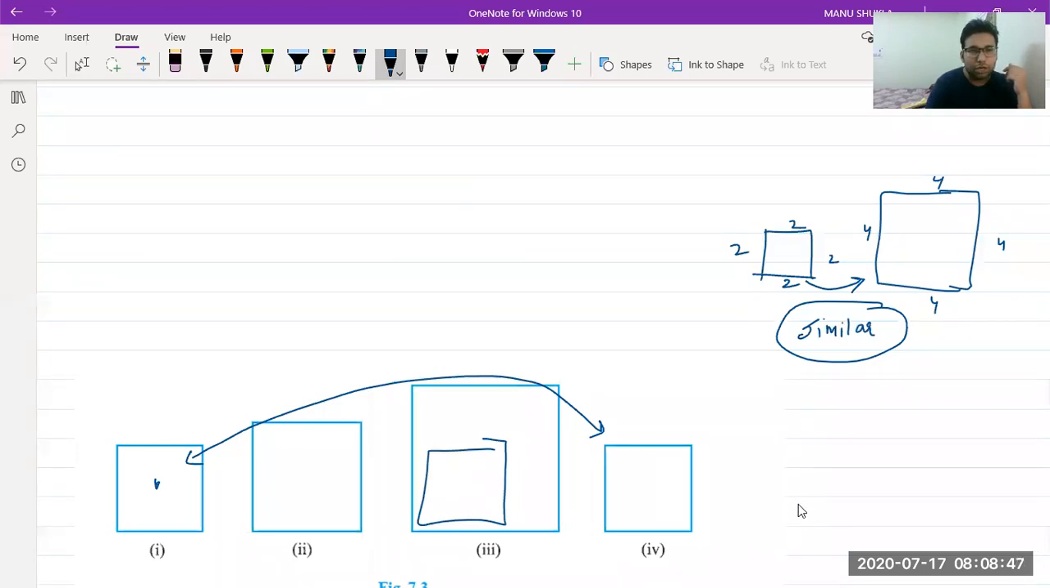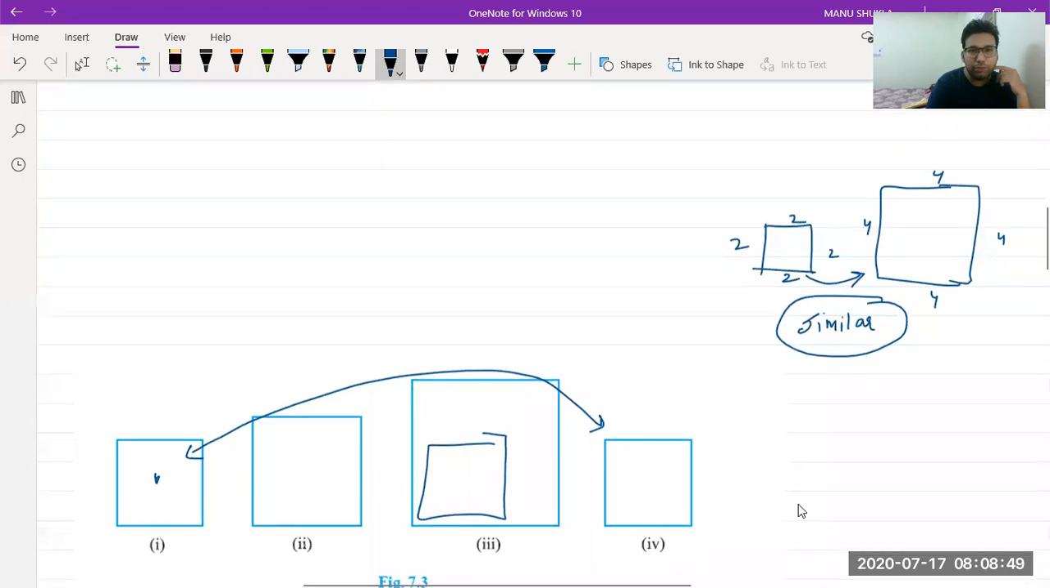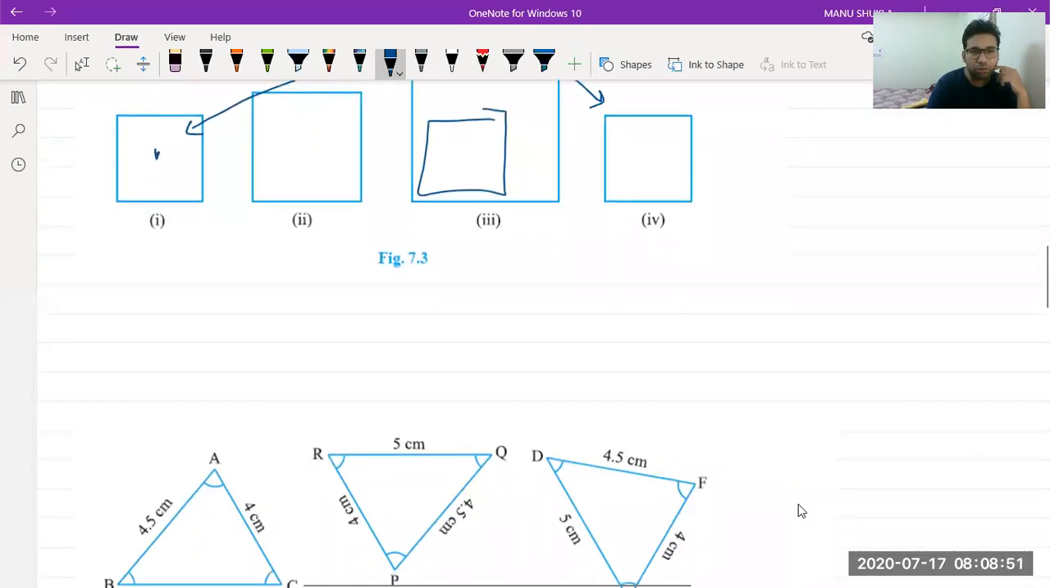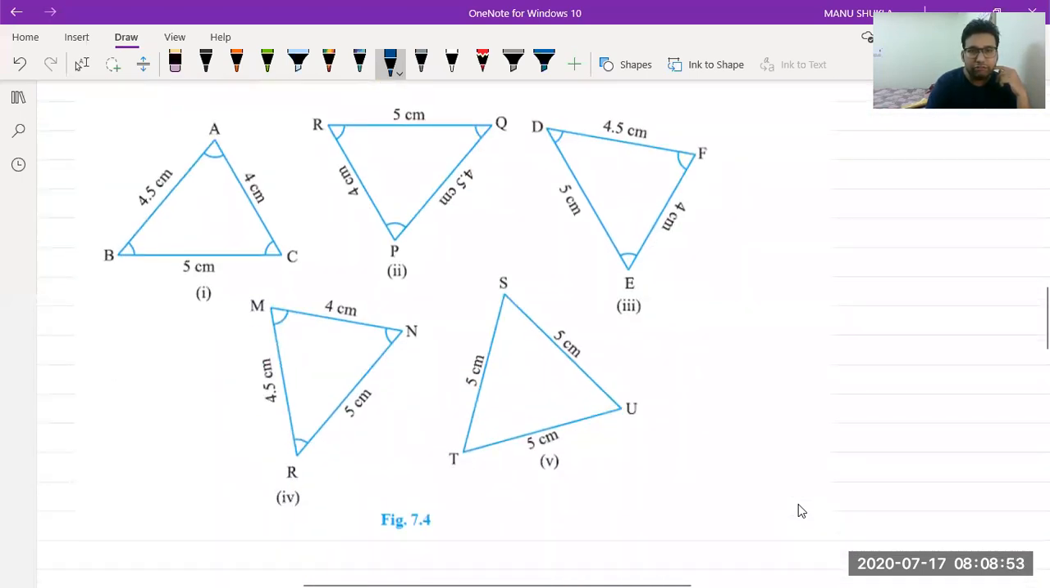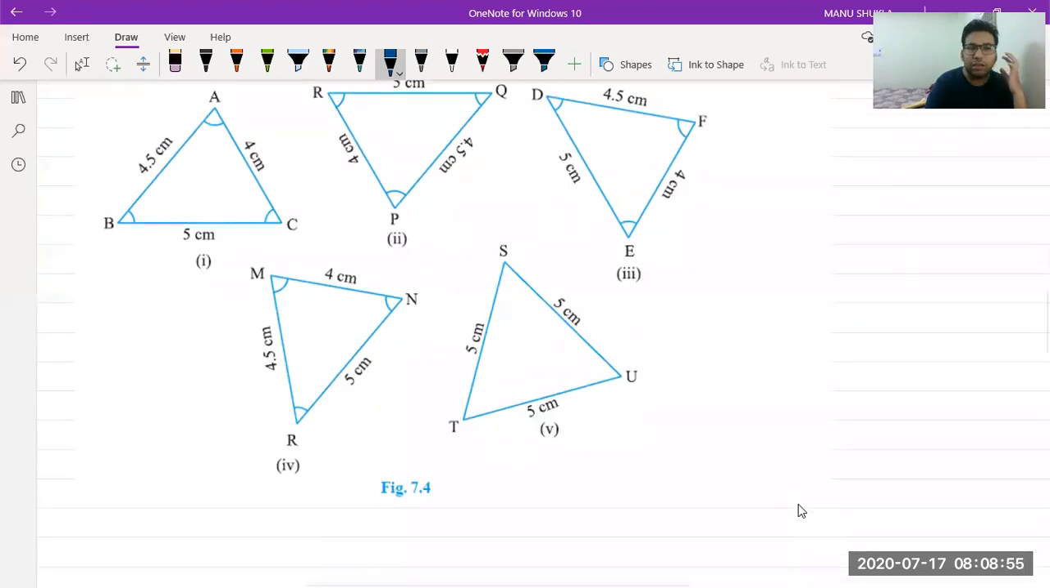Okay, now next example for you. Please answer. In given 5 figures, tell me which ones are congruent.